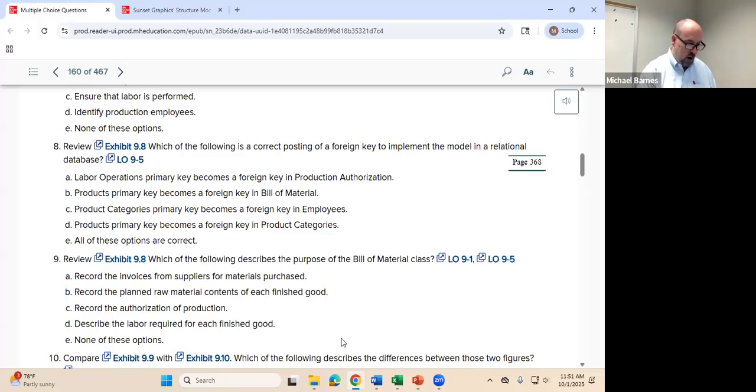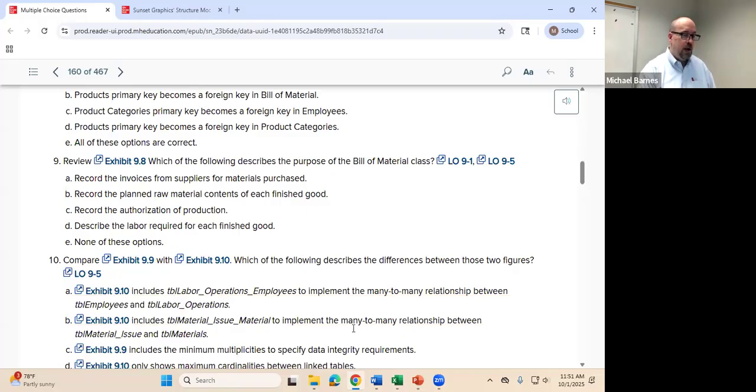All right, moving on to question number 9. Which of the following best describes the purpose of the bill of materials class? All right, so what are we talking about with bill of materials? Let's go ahead and take a look at our diagram then.